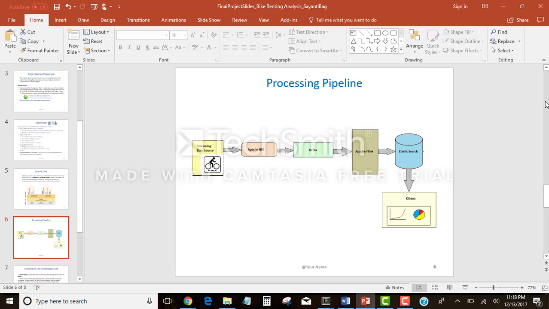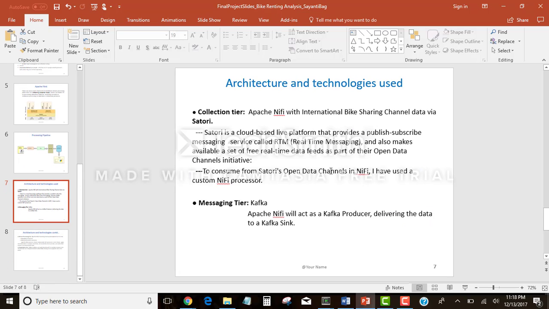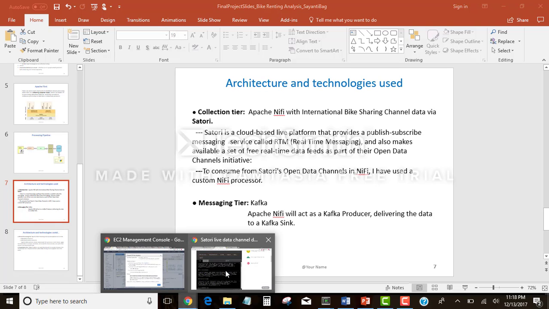Moving to the processing pipeline. Here is the streaming data, which is read by Apache NiFi, and then Kafka is in the messaging tier. Apache Flink, along with the Scala program, reads data from a Kafka source and then writes it into an Elasticsearch sink, and then Kibana is used for reading the data, analyzing the data, and building reports, pie charts, etc. Coming to the details of the architecture and technologies used, in the collection tier we have Apache NiFi, which is connecting to Satori.